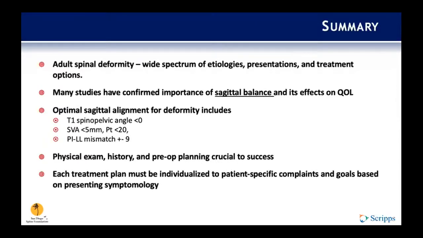So in summary, adult spinal deformity is a wide spectrum of etiologies, presentations, and treatment options. Many studies have confirmed the importance of sagittal balance and its overall effect on the patient's quality of life. So this is a parameter that we oftentimes focus on, especially when we talk about our operative planning. Our operative sagittal alignment goals for deformity include a T1 spinopelvic angle less than 0 degrees, an SVA of less than 5 millimeters, pelvic tilt less than 20, and PI and lumbar lordosis matching within 9 degrees.